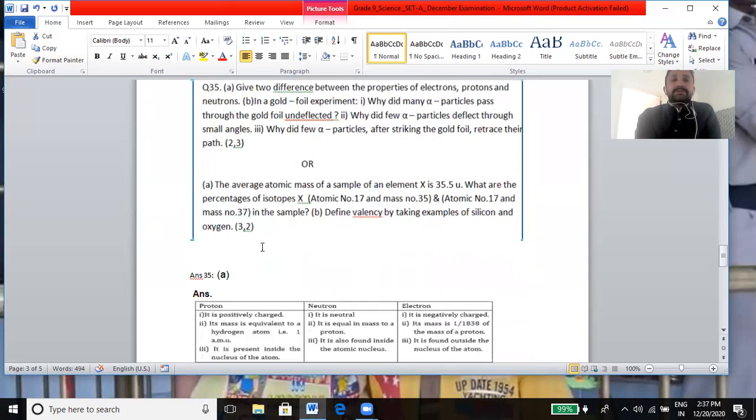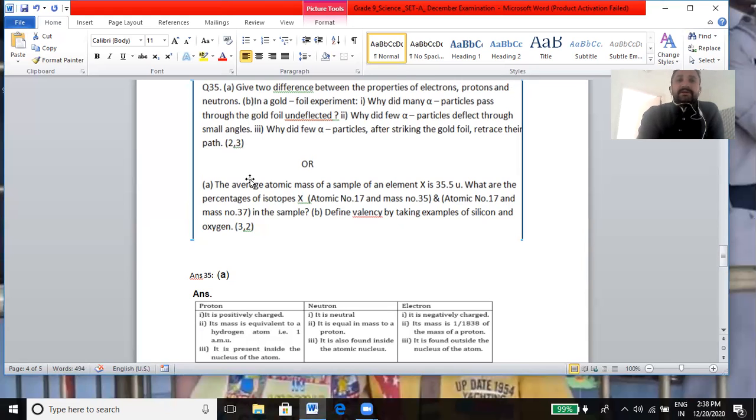Question number 35. Give the difference between the properties of electron, proton and neutron. Beta, it is a simple thing. In case of proton, they are positively charged. In case of neutron, they have no charge. And in case of electron, they are negatively charged. Proton is present inside the nucleus, neutron is also found inside the atomic nucleus, and electron is found outside the nucleus of an atom. This is the answer.